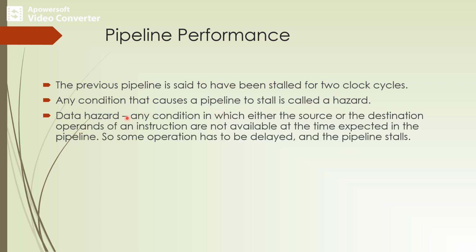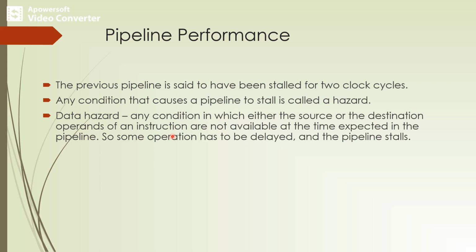Now we consider the meaning of data hazard. Any condition in which either the source or destination operands of an instruction are not available at the time expected in the pipeline is called a data hazard.